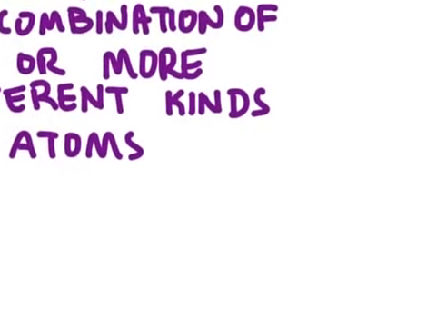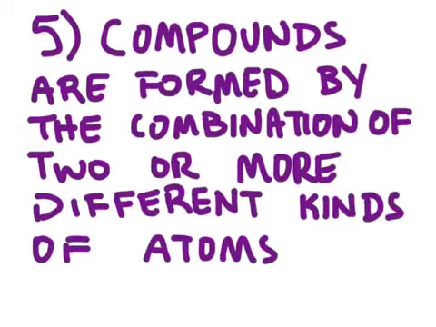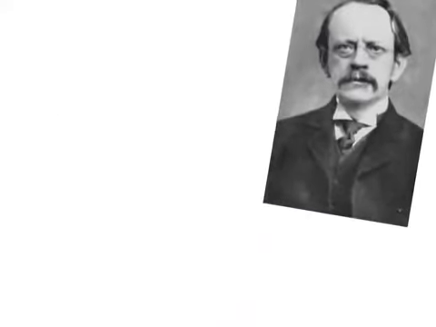There was a lot that Dalton didn't know about atoms. However, his theory is still useful as the basis for the modern atomic theory. Dalton's idea that atoms are indivisible was held to be true for almost the next 100 years, until the work of J.J. Thomson. He was another English scientist who worked in the late 1800s. Thomson discovered that the atom could be divided, and he discovered a negatively charged part of the atom called the electron.